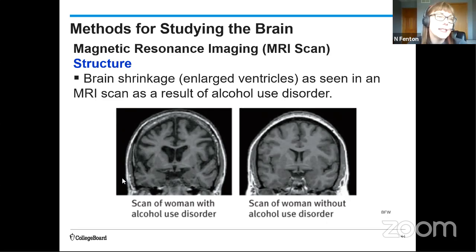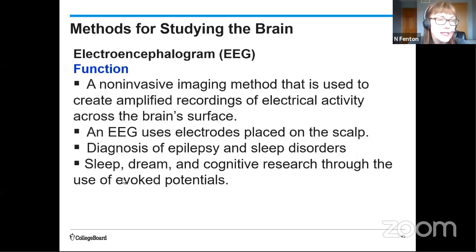So both the CT scan and the MRI are going to show researchers structure, like literally images of the brain. Moving on to an example of function, you have the EEG. And the EEG is non-invasive. It doesn't involve exposure to X-rays. It's just these little electrodes placed on the scalp. And it's often used in sleep research because it can detect that electrical activity associated with the various stages of sleep. It can show abnormal patterns that might identify neurological conditions.